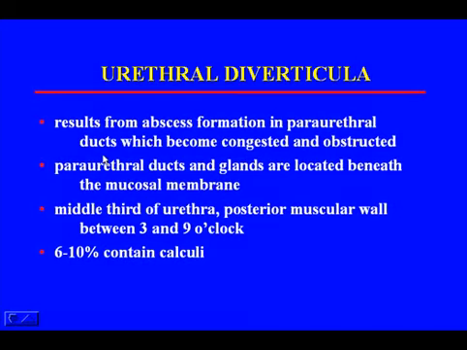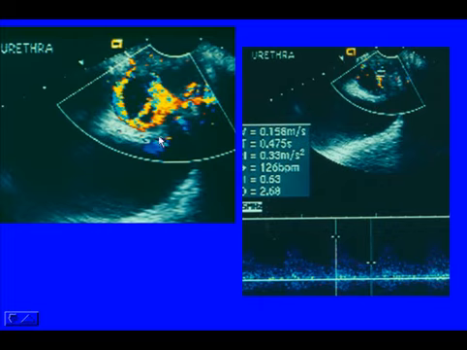Urethral diverticuli result from abscess formation in the periurethral ducts, which can become congested, obstructed, infected, and can also cause pain. And here's a patient with the wall of the urethra. She had a cystic structure with increased flow. You see lots of flow in the periphery of the cystic structure. And this was also a urethral diverticulum that was infected.